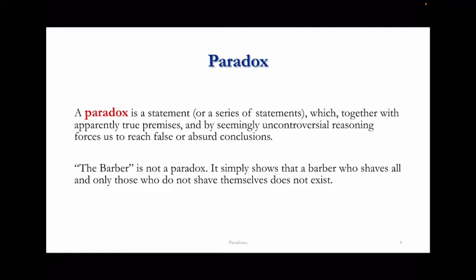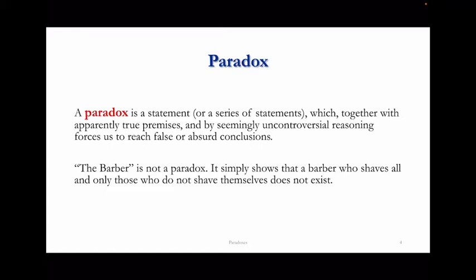So the way we can use this statement is as follows. We say, okay, we suppose there is a barber who shaves all and only those who do not shave themselves. Then we reach a contradiction, an absurd conclusion.